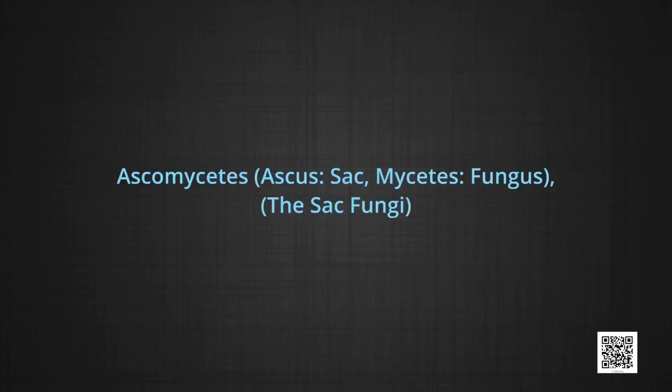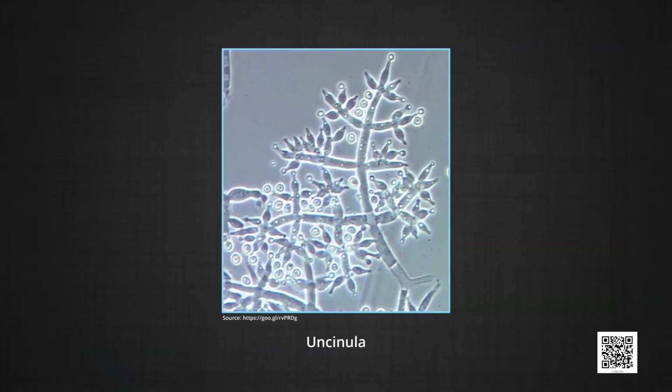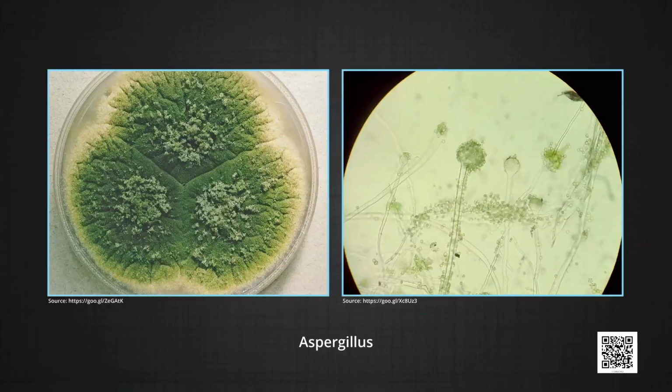Ascomycetes. Ascus means sac and mycetes means fungus, so they mean sac fungi. The fungal forms included under Ascomycetes are commonly called sac fungi. These fungi are unicellular, haploid, parasitic, or saprophytic in nature. Some parasitic forms of Ascomycetes cause disease in plants, that is, they are pathogenic in nature. For example, powdery mildew, the black mold known as Aspergillus, and the blue mold known as Penicillium.